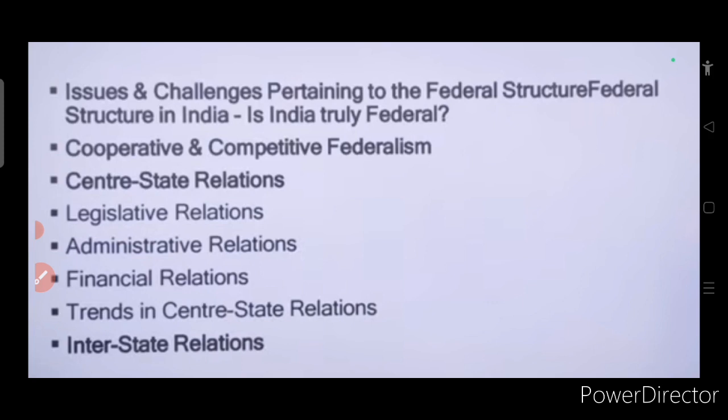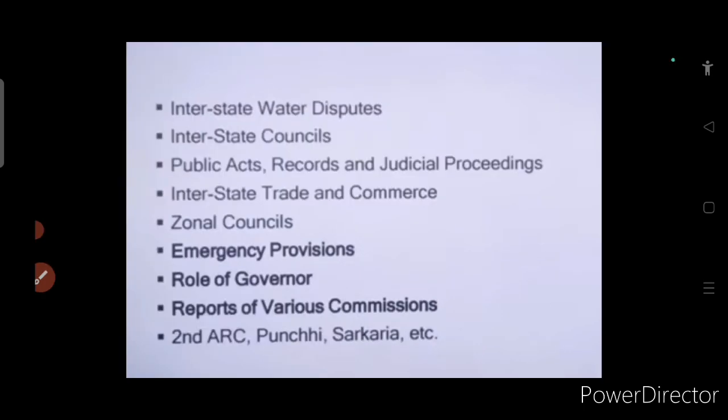Then center-state relations. So here in this, we will talk about the legislative relations, administrative relations, financial relations, and the trends in center-state relations, and in the interstate relations too. So interstate water disputes, let's say there is a river and that particular river flows through two states.